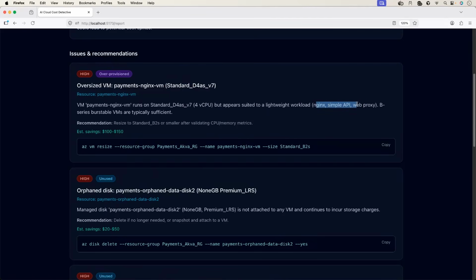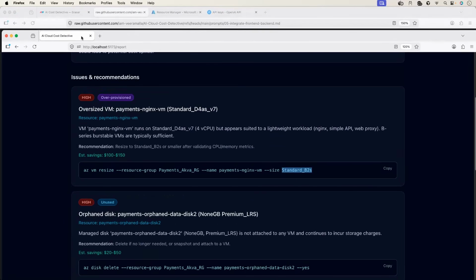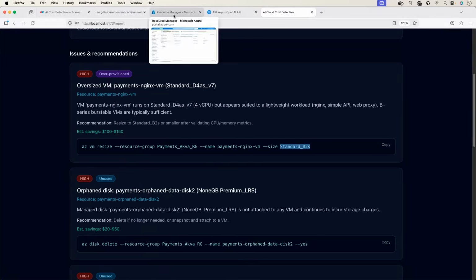So just for Nginx and a simple API, we created 4 CPUs. It is saying you don't need it. You can just go with Standard B2s. Let's see if it is true. So I'll go to my Azure Cloud Platform. Let me put this here. Okay.